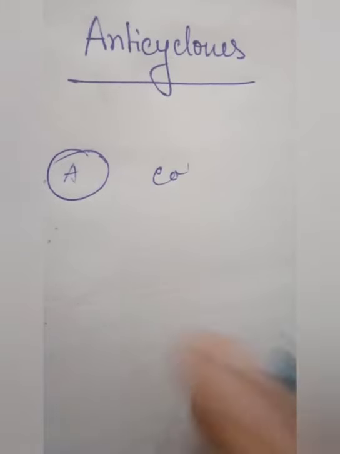In cyclone conditions, we have seen a cyclone forms around a low pressure condition, in an area which is comparatively hotter than other areas. In the case of anticyclone, it is just the opposite.